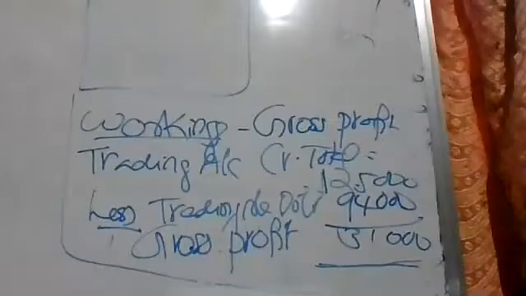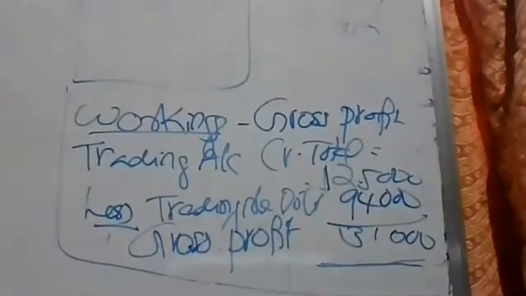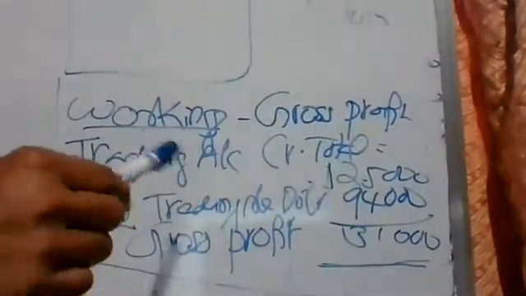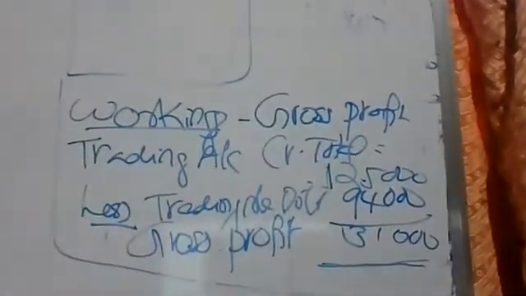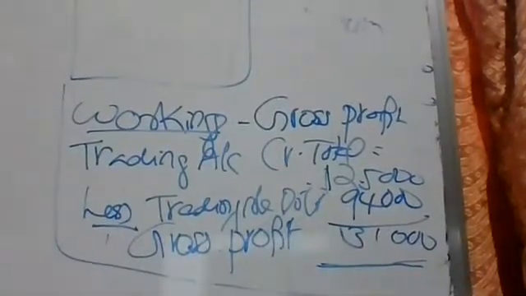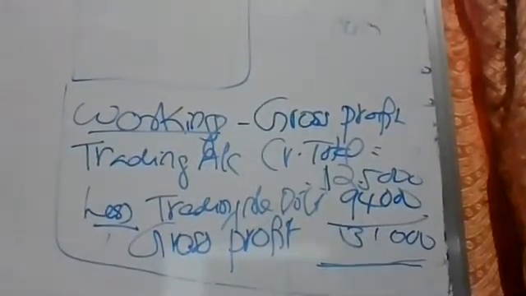There is a revenue account. As per the traditional approach, you learned very well. What is the rule of debit and credit? It was in today's question paper also. What is the rule of debit and credit as per the traditional approach? Revenue and profit have to be credited. Expenses and losses have to be debited.